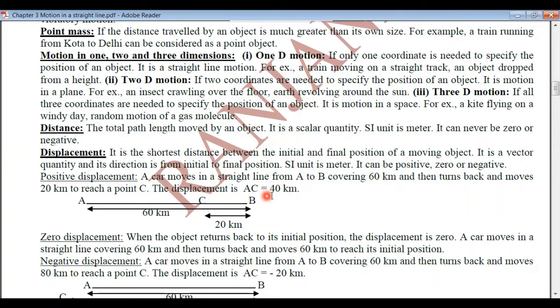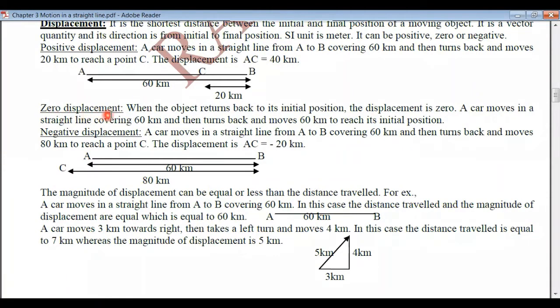So the magnitude of the displacement here is 40 kilometers, and the direction is from initial to the final position, that is along AC. According to the sign convention, towards right we take it to be positive. So this displacement will be taken as positive displacement.